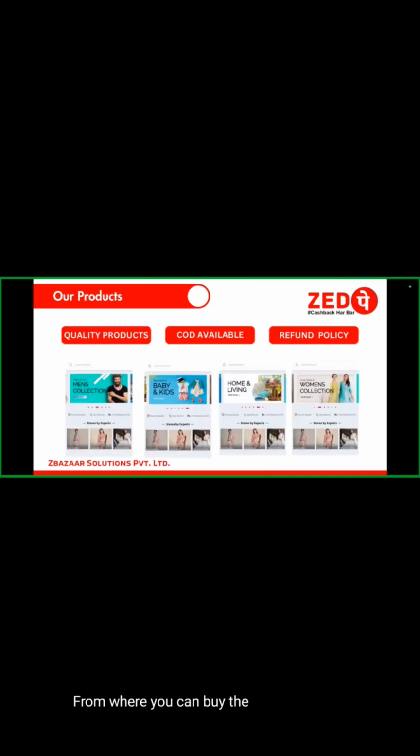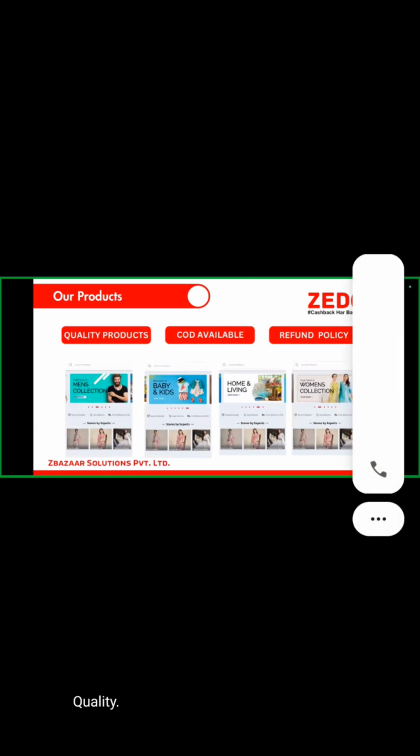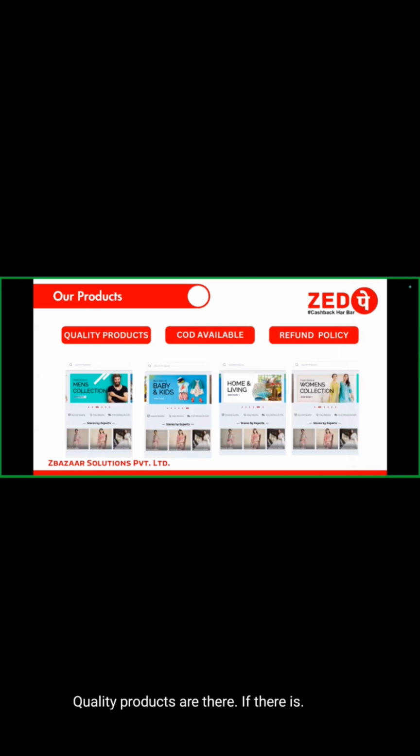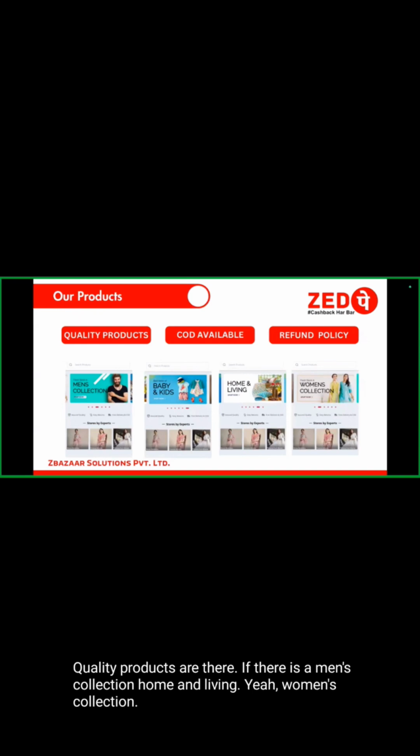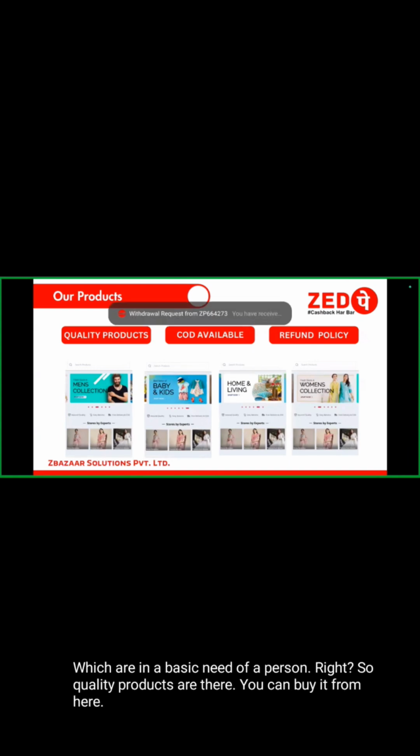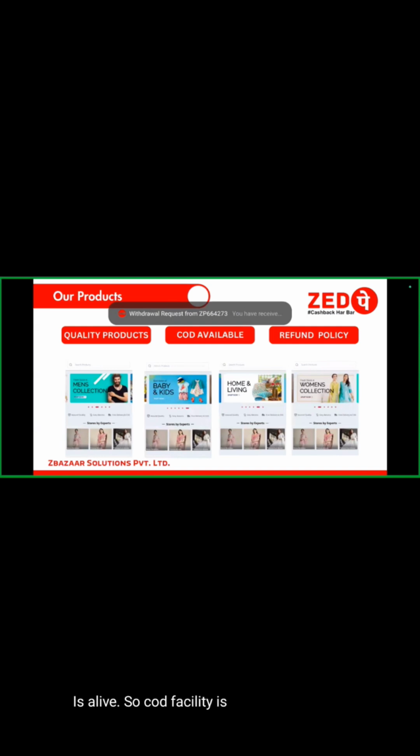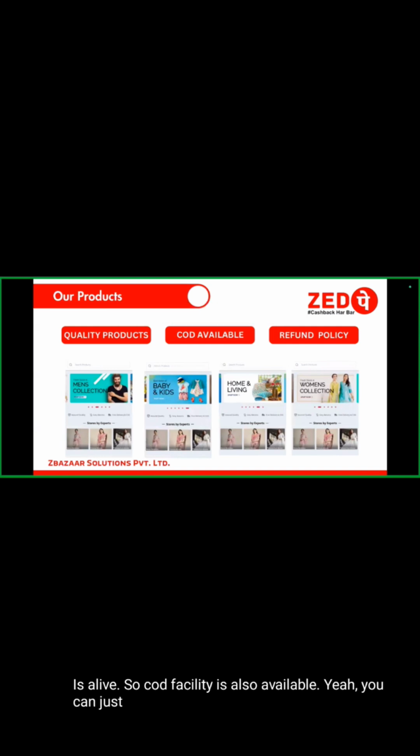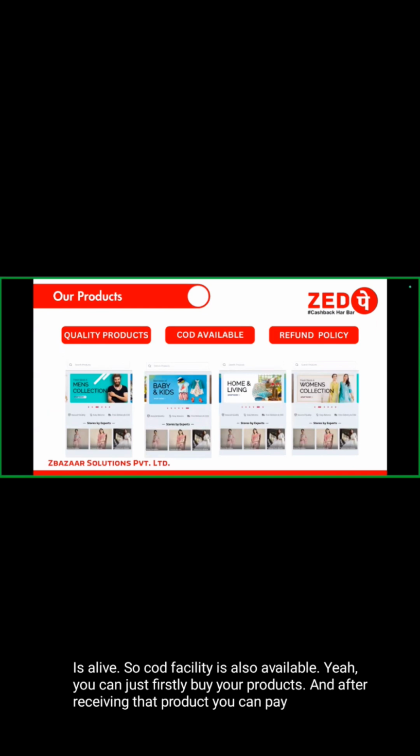So what are the products? Quality products are there. There is a men's collection, baby kids collection, home and living, women's collection. All the collections are here, which are basic needs of a person, right? So quality products are there. You can buy them from here. It is live. So COD facility is also available. You can first buy your products, and after receiving the product, you can pay the person.